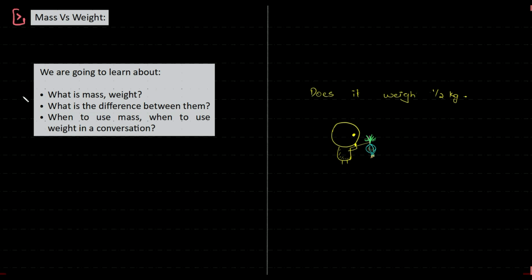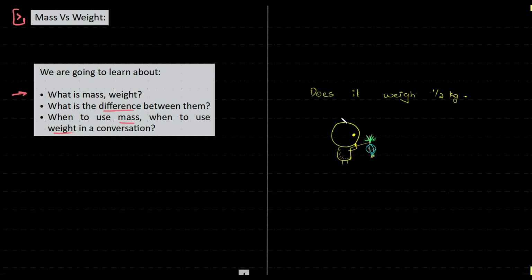In this video, we're going to talk about mass and weight. What is the difference between them? When to use the word mass and when to use the word weight in a conversation. We have been using it wrong. How is it that we have been using it wrong and what is the right thing to use? We'll be understanding in this topic.